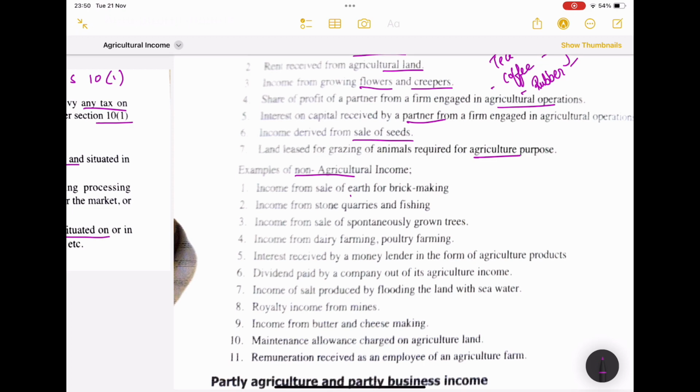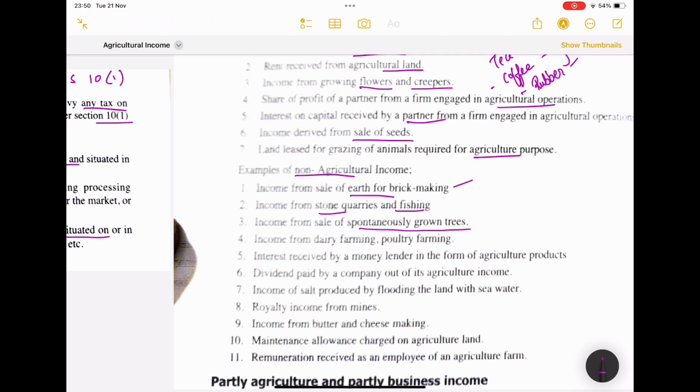Sale of earth for brick making. Even in rural areas we have seen many places used for brick making. This comes under farm activities or industrial activities, rural urbanization activities or something. Quarries and fishing come under a separate category. They will not come under agriculture, isn't it? Income from sale of spontaneously grown trees.